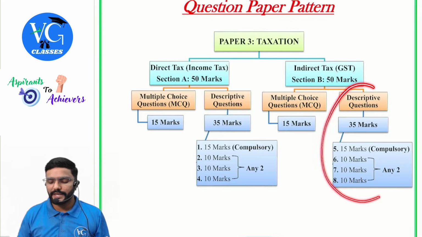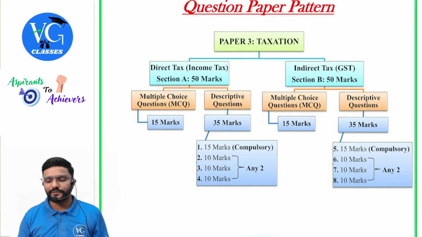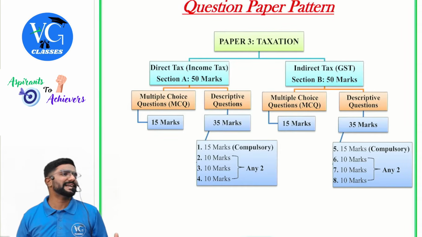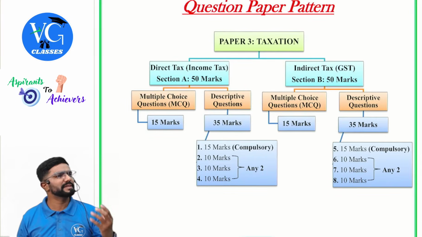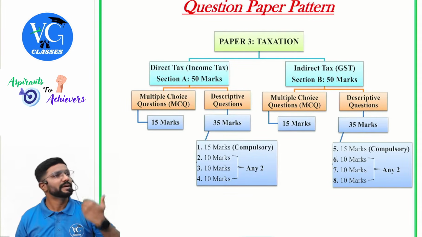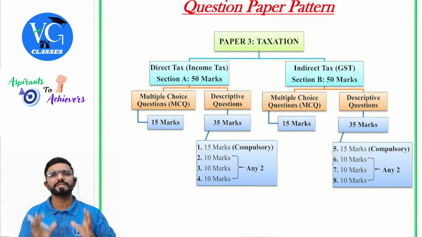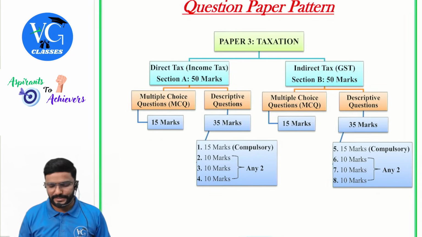Next, coming to indirect tax descriptive type, here also the first question would be for 15 marks, which is compulsory. Preferably what they're asking, if you observe the past exam trend, is GST liability calculation, but there will be a lot of things added there. Means they may touch exemption, RCM, ITC adjustment, all those things they may cover in one question max.